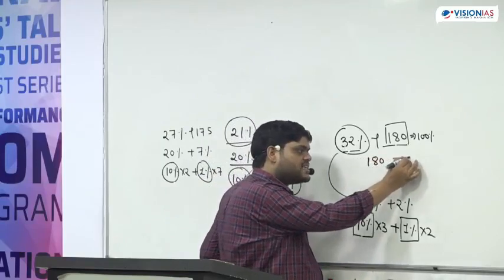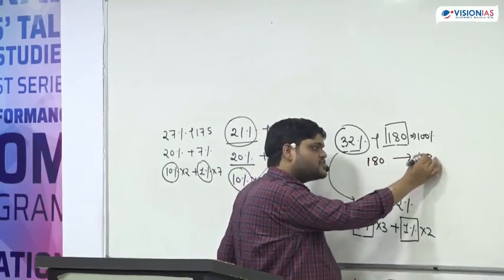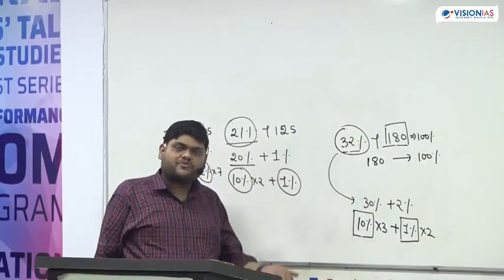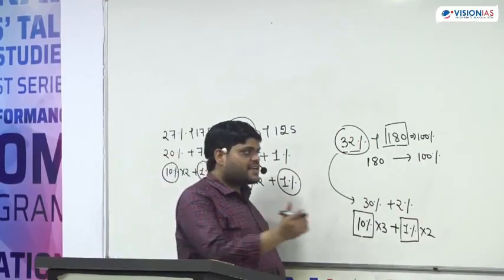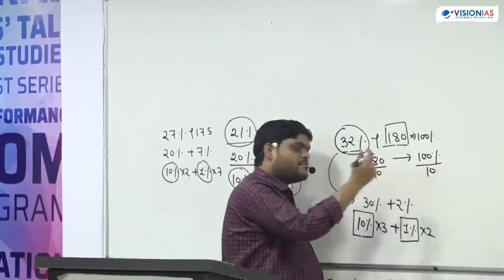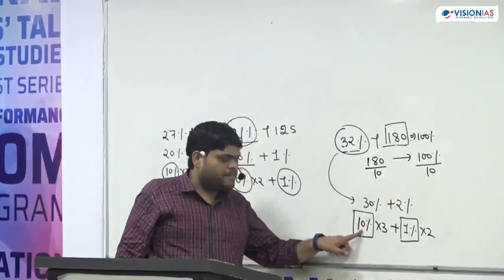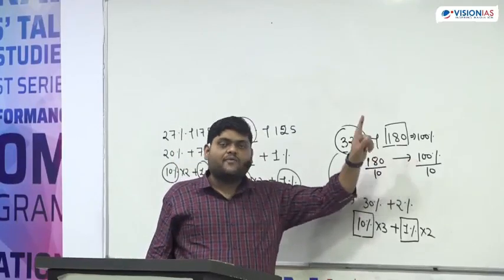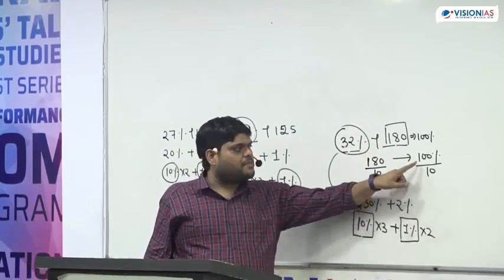We have just seen 180 is equal to 100%. How can we find out 10%? If I divide both sides by 10. And why only dividing by 10? Because our aim is to get 10%, and out of 100%, we will get 10% if I divide by 10.